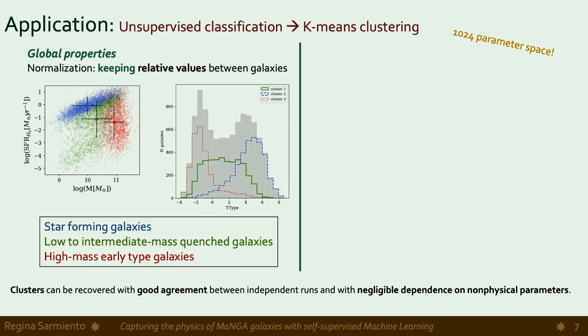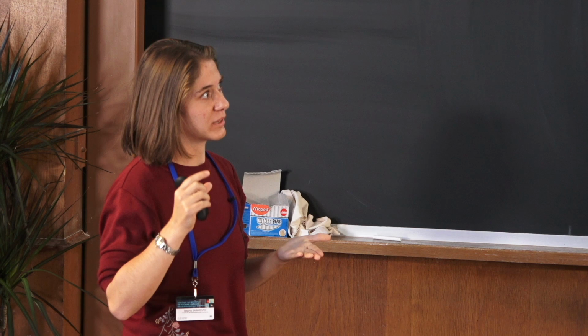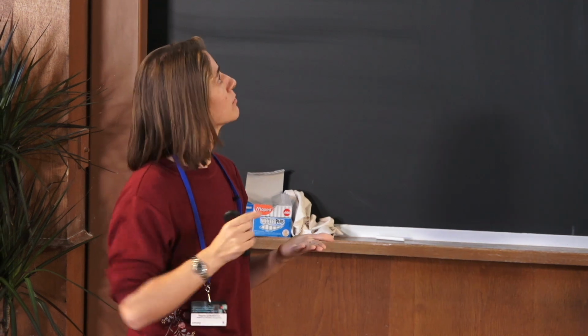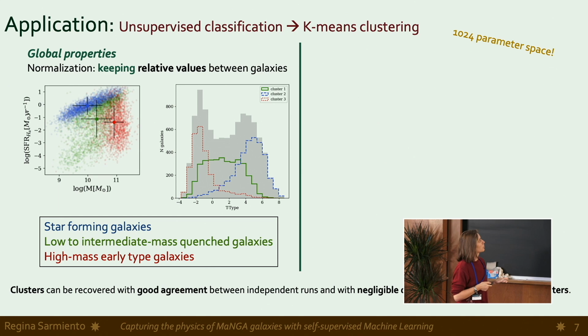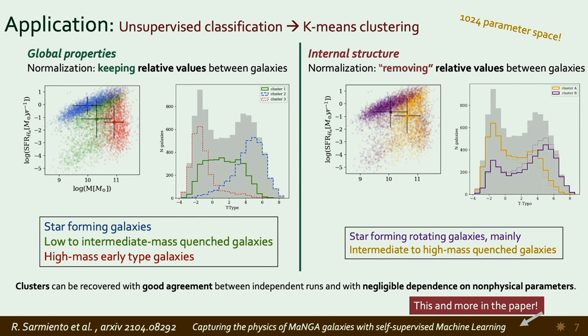But this is analyzing the global properties, meaning that we are keeping the relative values for each galaxy when we normalize. When we look at the internal structure of the galaxies, now normalizing each map such that it spans the range from 0 to 1, we can see that we still find this division. We have one cluster that mainly contains the star-forming galaxies, and another cluster that doesn't occupy that region at all and has intermediate to high mass quenched galaxies.